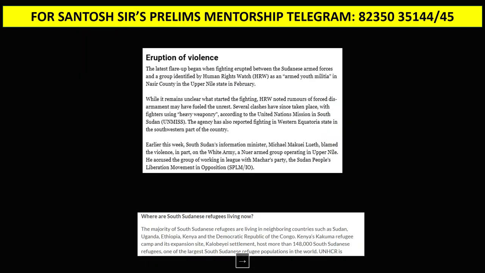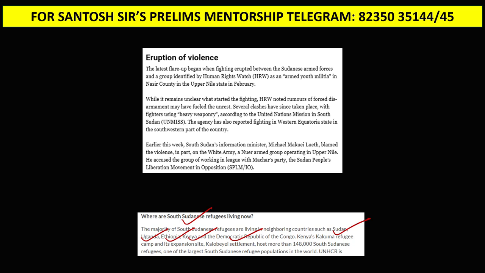Again, this can be asked in 2025 because the South Sudan refugee crisis is one of the biggest refugee crises in Africa. You can see here where South Sudanese refugees are living now: in Sudan, Uganda, Ethiopia, Kenya and the Democratic Republic of Congo.